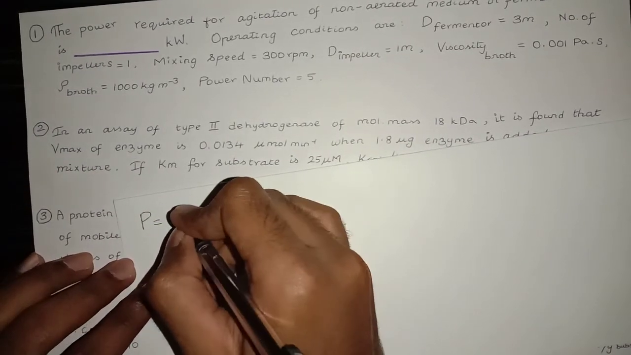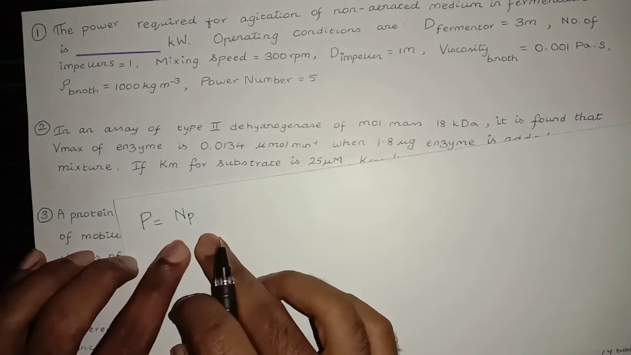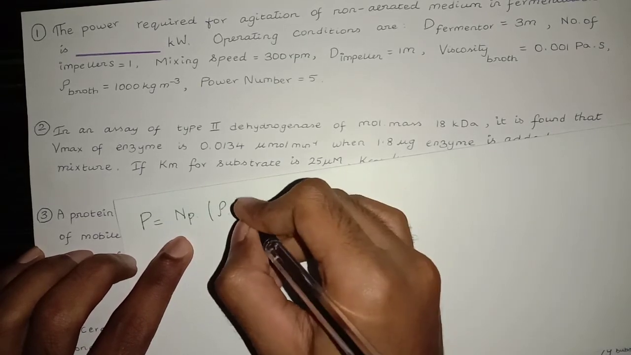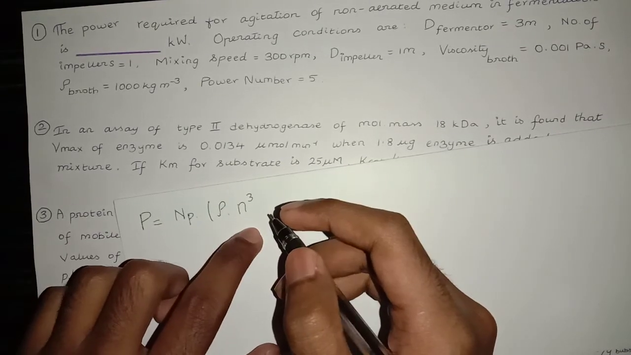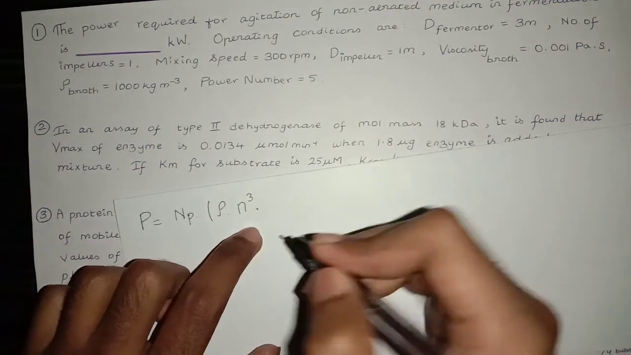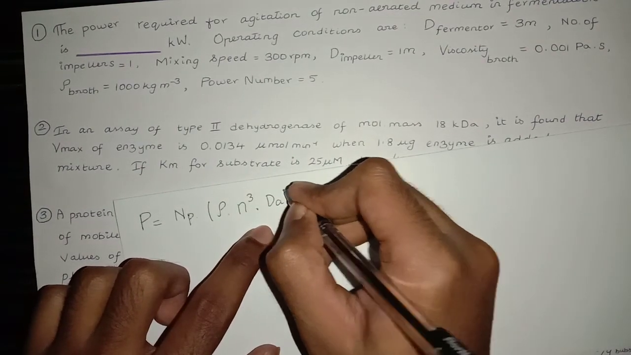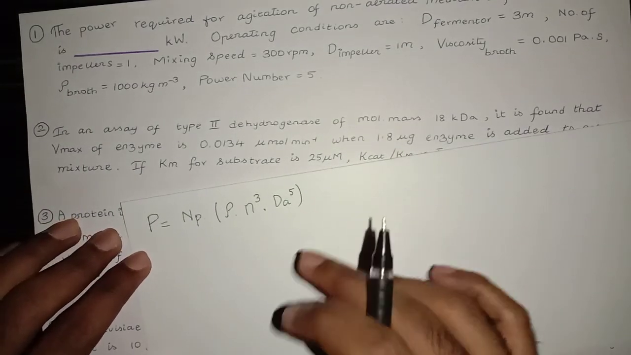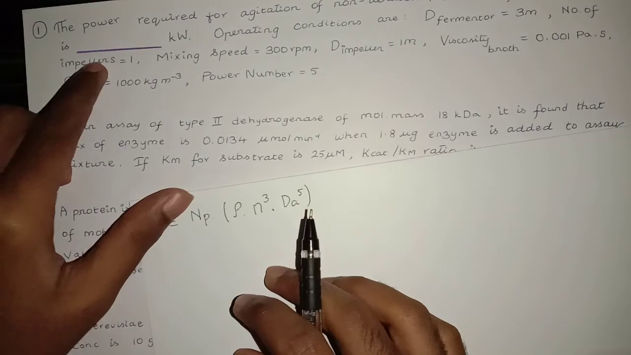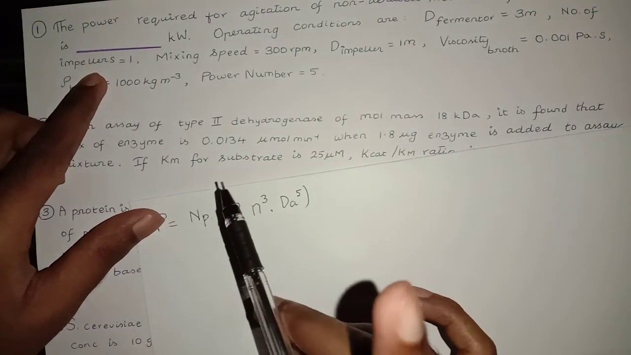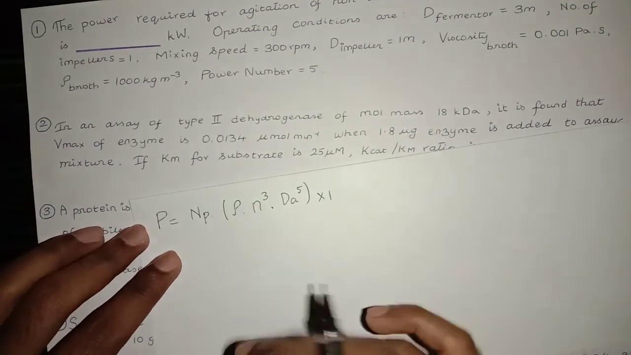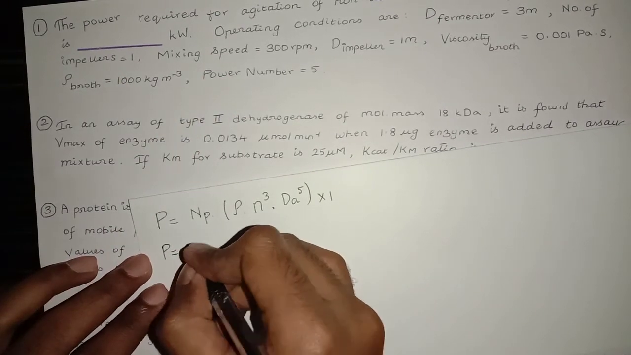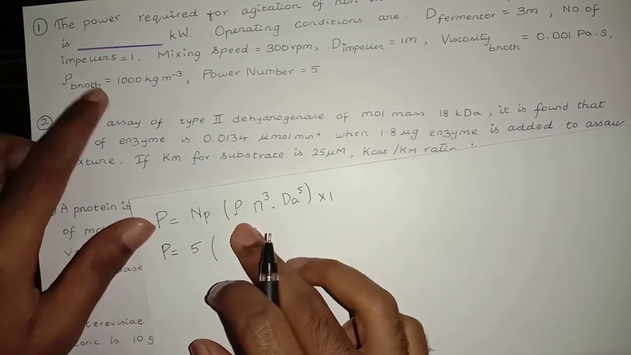Power is given by Np, which is the power number, times density times n cube, where n is the speed of rotation or the mixing speed here, times dA to the power 5, where dA is the diameter of the impeller or diameter of the agitator. So since the number of impellers equal to 1, just multiply by 1. Therefore power is equal to power number 5 times the density of the broth is 1000